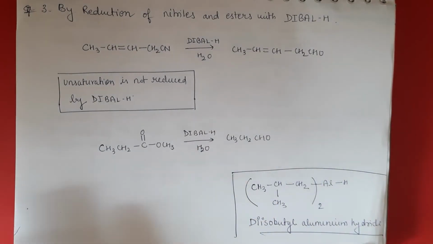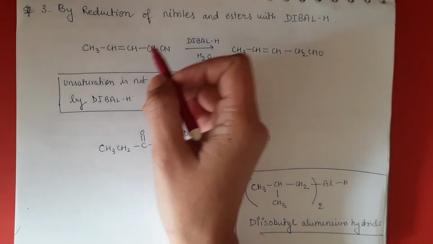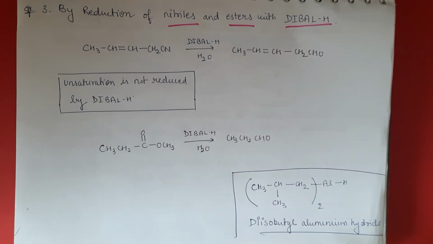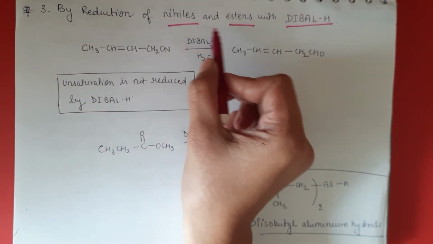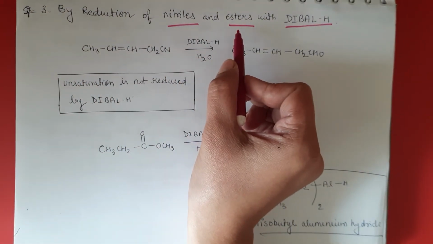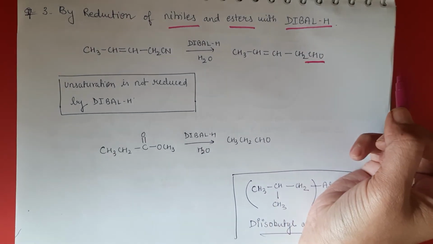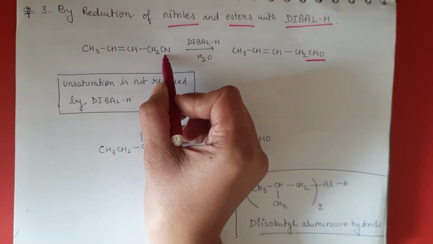In the series of preparations, this is the last reaction: reduction of nitriles and esters by DIBAL. DIBAL is what? Diisobutyl aluminium hydride. You have to remember the name also. So by reduction of nitriles and esters, we can convert them into our desired product. This is a nitrile.